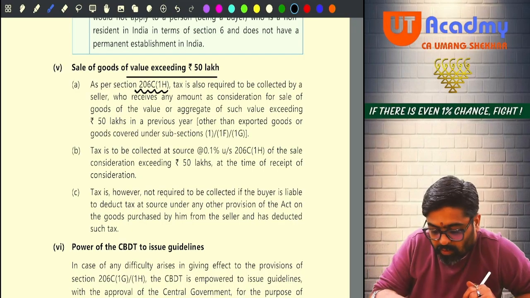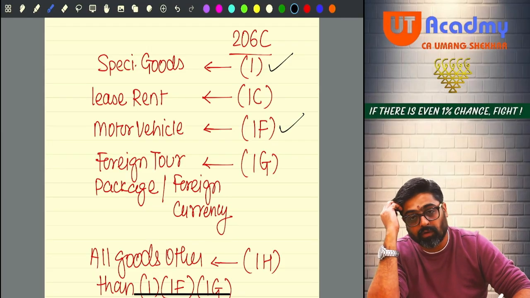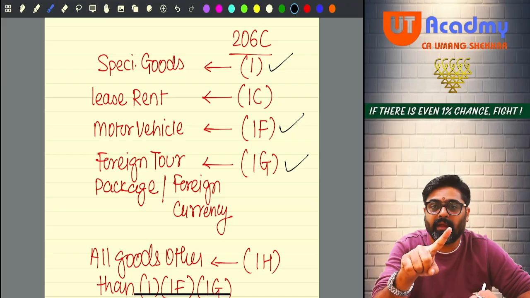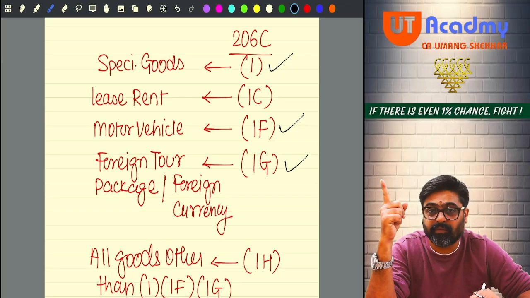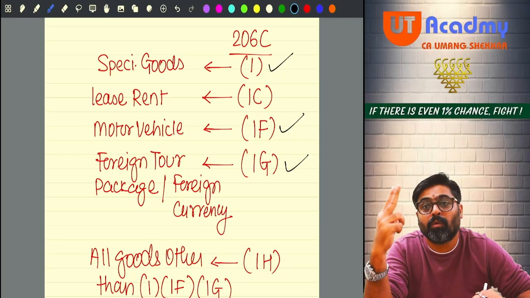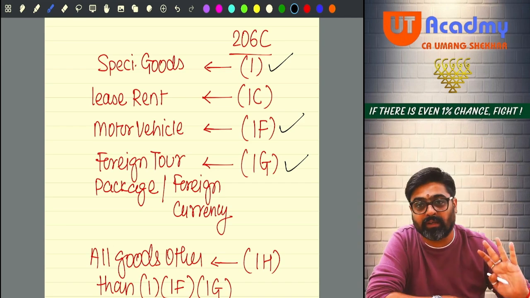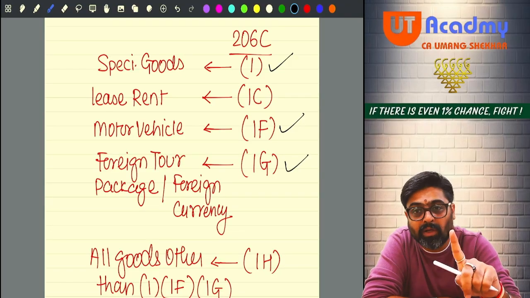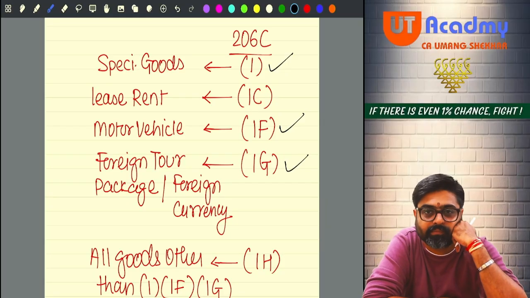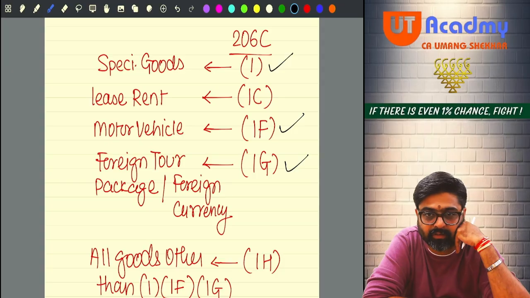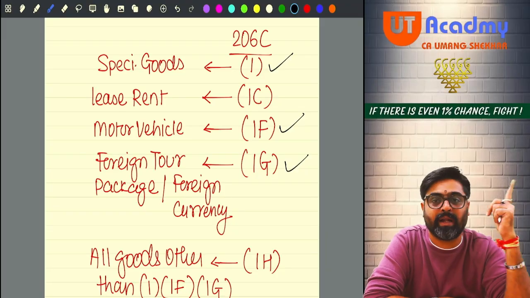Now see, the goods which are not covered by 1, not covered by 1F, not covered by 1G, meaning that you are a seller of any goods which are not a specified good, which is not a motor vehicle, and which is not a foreign tour package, which is not foreign currency, any other goods you are selling, and the aggregate value of the goods sold by you to the buyer during the year is more than 50 lakhs, then you are supposed to collect TCS on the value over and above 50 lakhs.